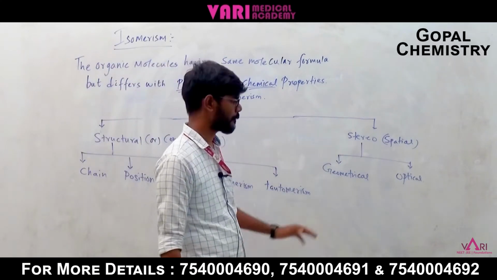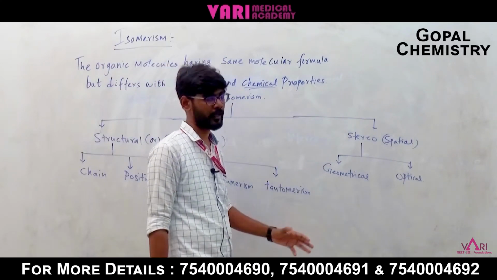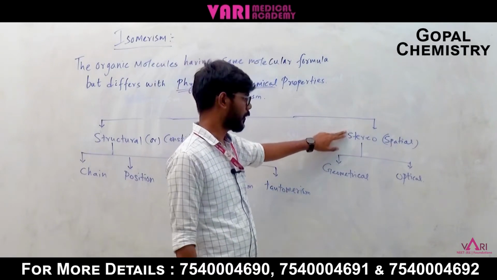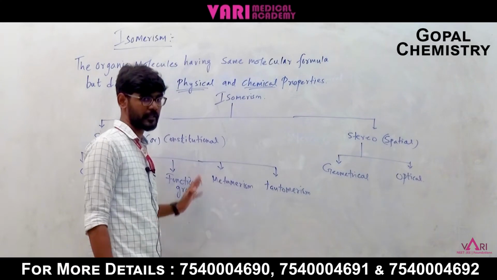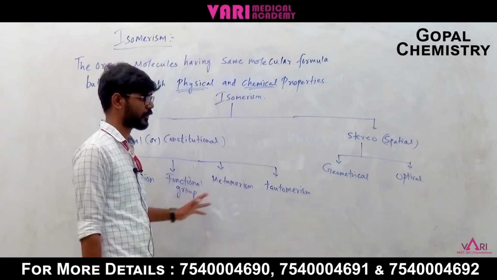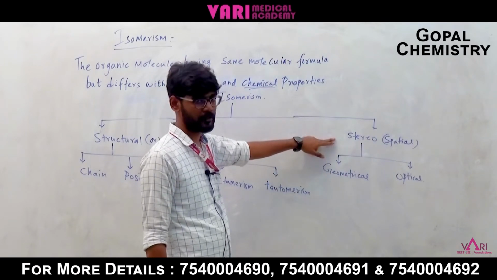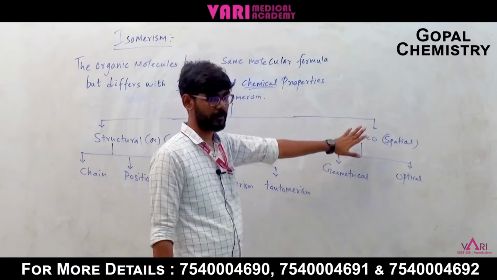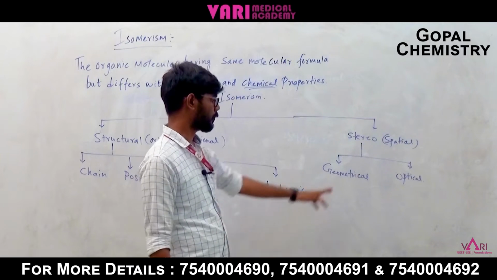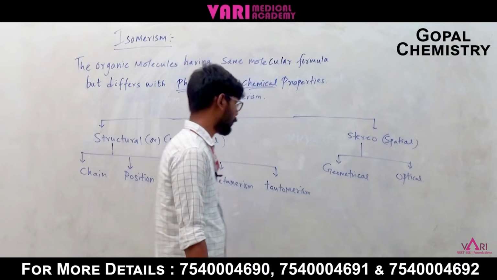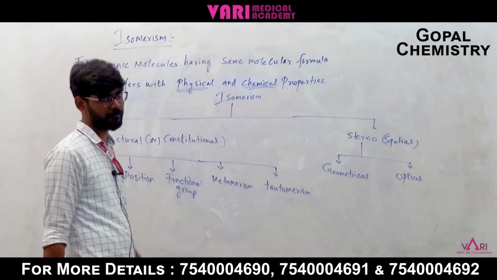Stereo means space, so the orientation of atoms in 3D space will differ. Stereoisomerism can be classified into geometrical and optical. These are the main classifications of isomerism.